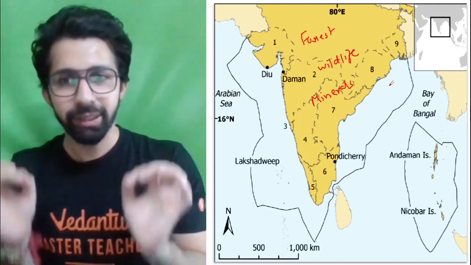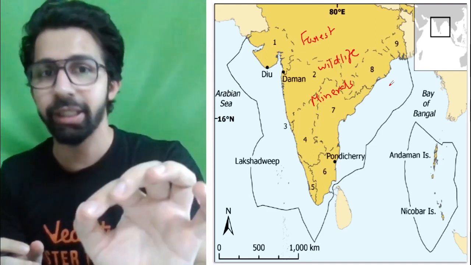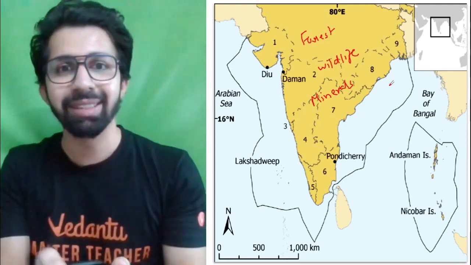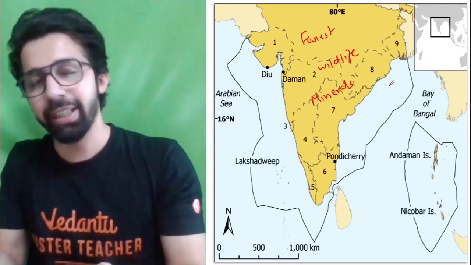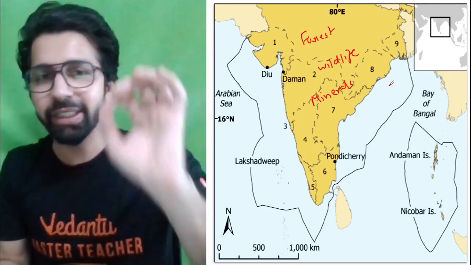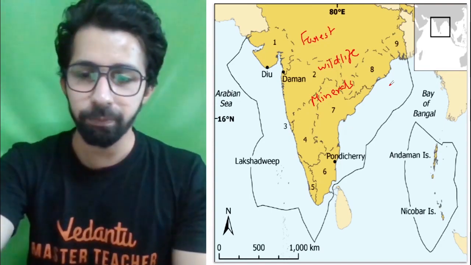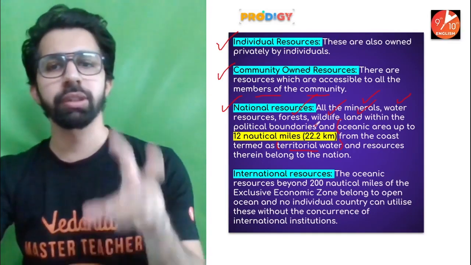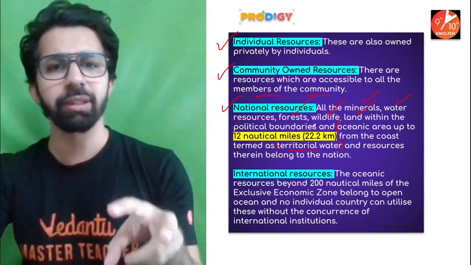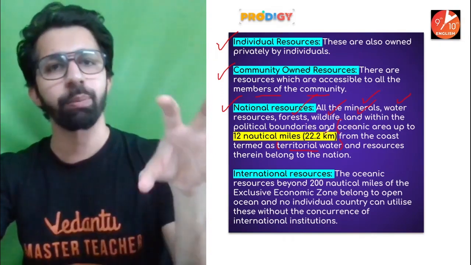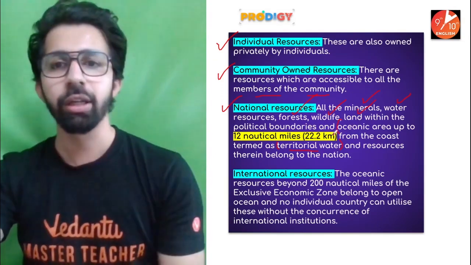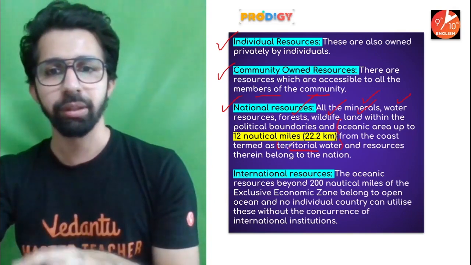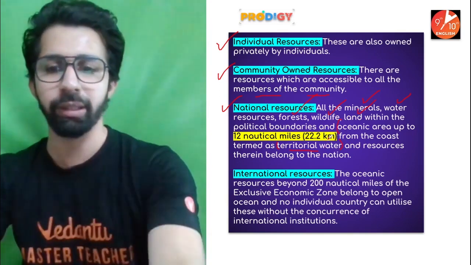Now, how these borders are drawn, I will explain everything in detail, because your NCERT is not giving you a detailed explanation. I will explain each and everything. So all the minerals, water resources, forests, wildlife, land within the political boundaries and oceanic area up to 12 nautical miles. So that comes under territorial water and the property of our country.